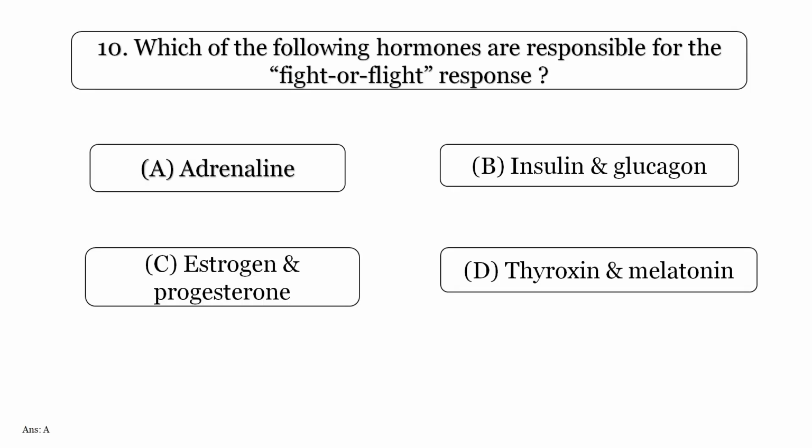Which of the following hormones are responsible for the fight or flight response? Option A, adrenaline. Option B, insulin and glucagon. Option C, estrogen and progesterone. Option D, thyroxine and melatonin. Answer is option A, adrenaline.